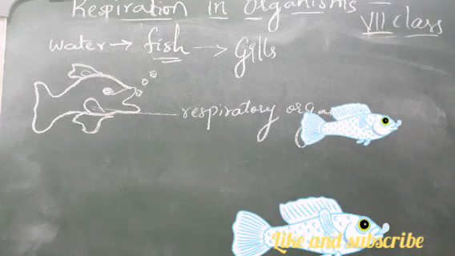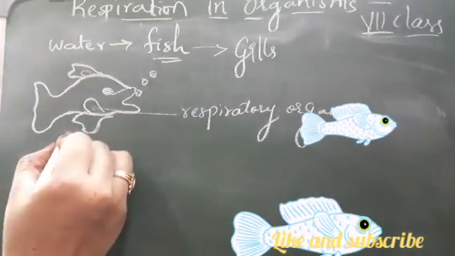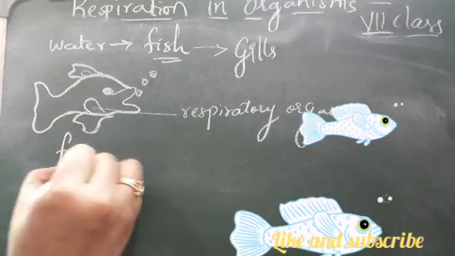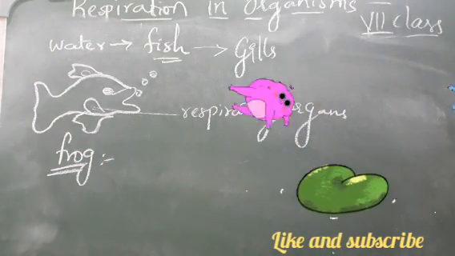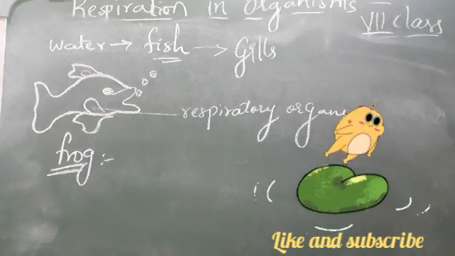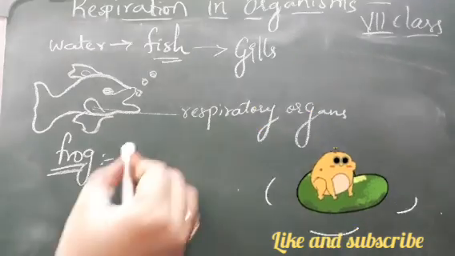Now, if we talk about some other animals, like the frog, how does respiration take place in the frog? We know that the frog is able to stay on land as well as water.